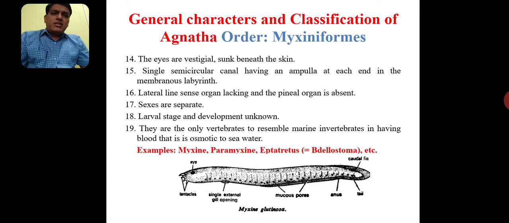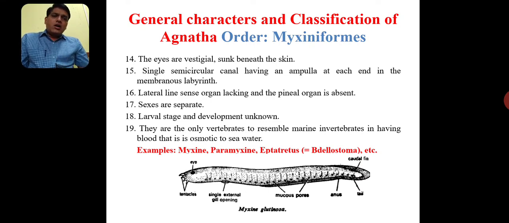No doubt sexes are separate. Larval stage and development in case of myxins are entirely not known. That is not observed or not understood properly. And they are the only vertebrates resembling marine invertebrates in having blood that is osmotic to the seawater. This is the only vertebrate resembling these marine invertebrates.